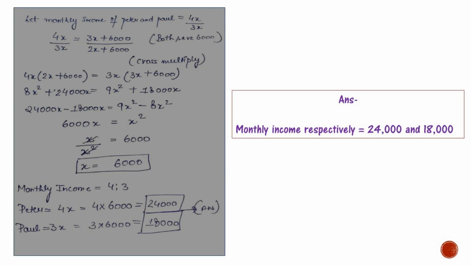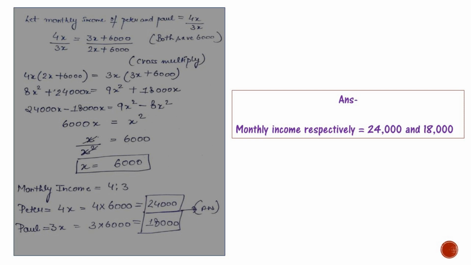Now after cross multiplying, we receive the equation 4x(2x + 6000) equals 3x(3x + 6000). That becomes 8x² + 24,000x equals 9x² + 18,000x. That becomes 24,000x minus 18,000x equals 9x² minus 8x². That becomes 6,000x equals x². Now one x will be cut down, so x equals 6,000. We have received the value of x, that is 6,000.